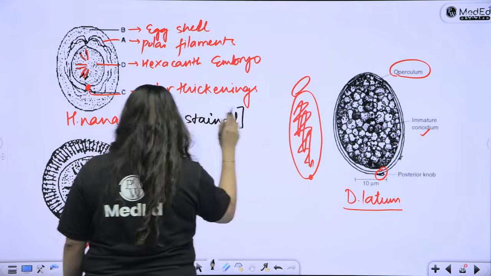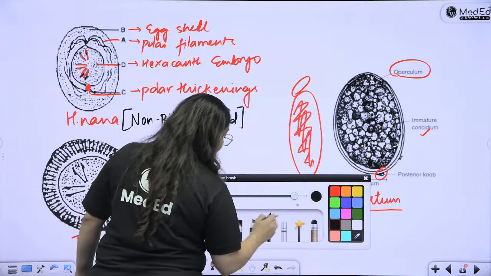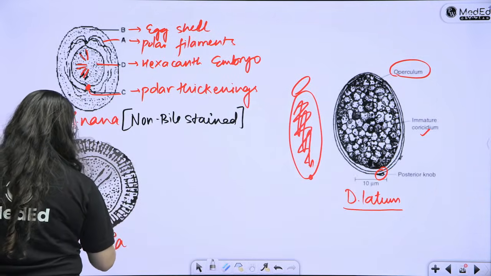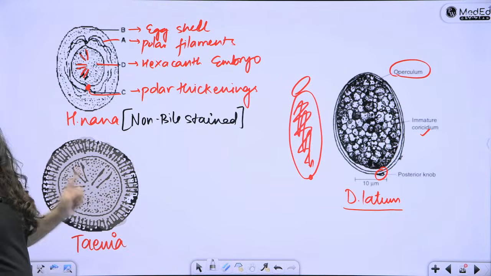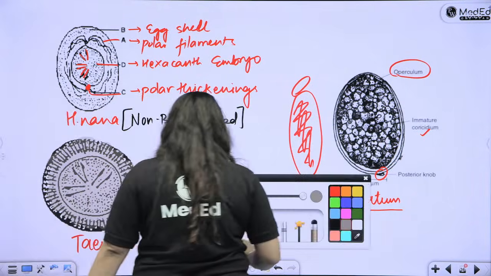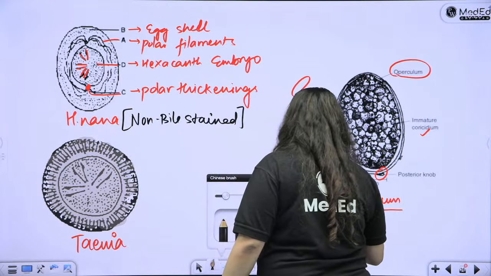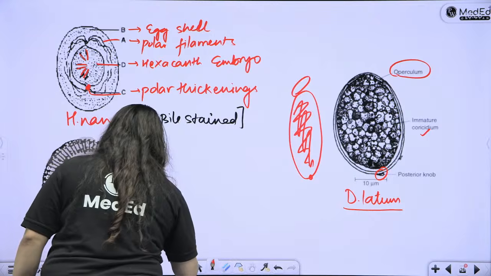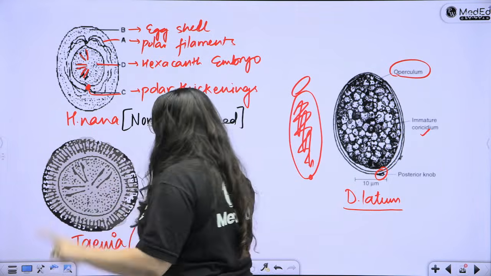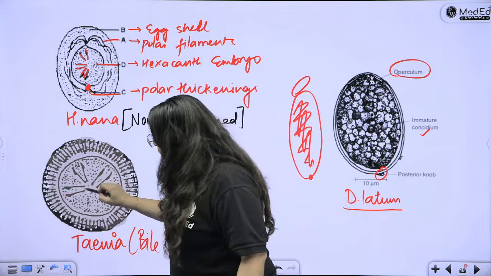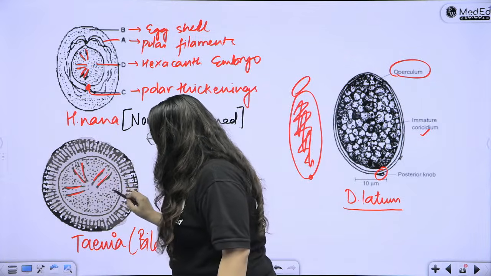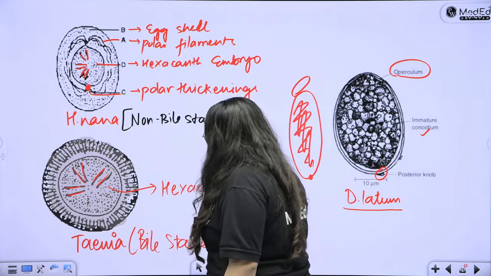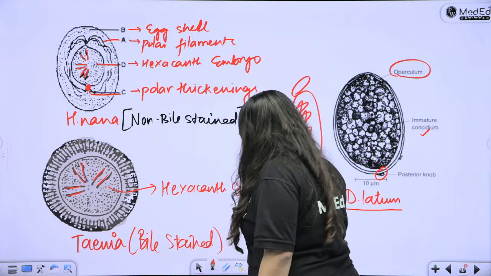And how will you draw Taenia? Taenia, in fact, you will color it brown. It is very much bile stained, right? So this is a bile stained egg. This is also a hexacanth embryo. The 1, 2, 3, 4, 5, 6 hooklets inside. Of course, it is a tapeworm, it has to be a hexacanth embryo.